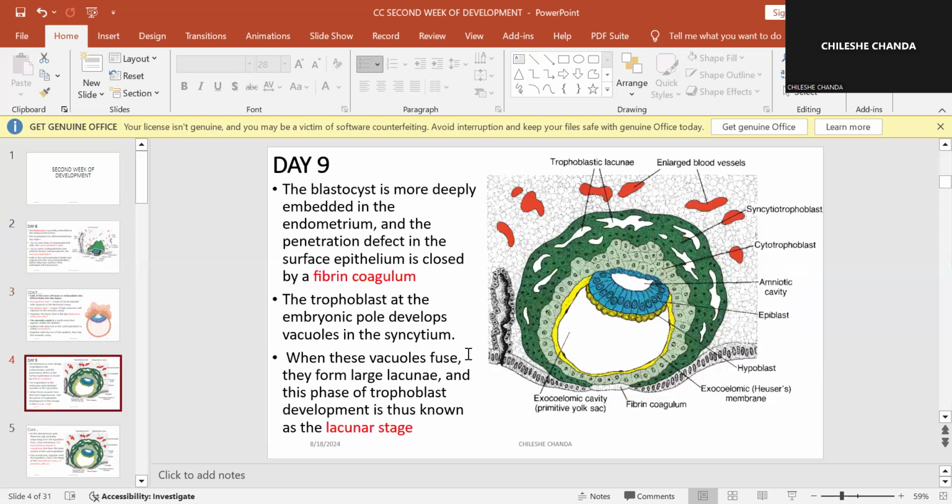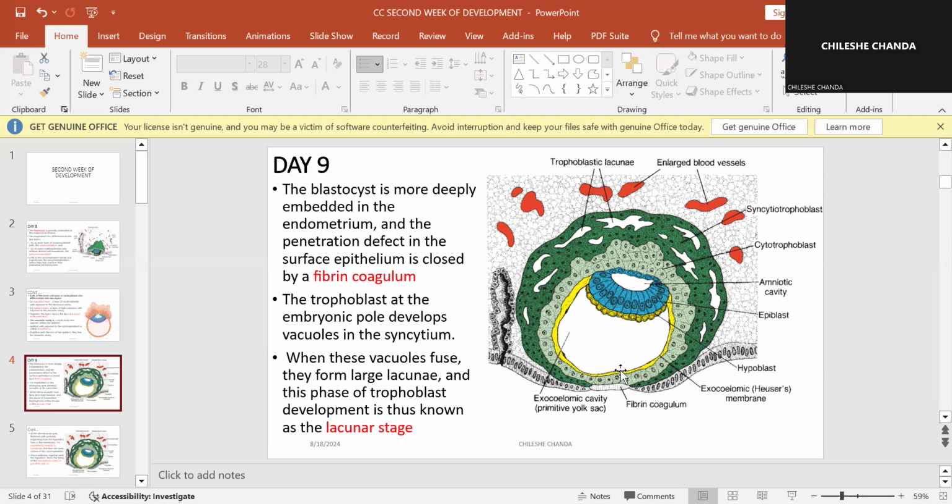Okay, so by day 9, we are saying that the blastocyst has embedded deeply into the endometrium. It is now completely in, if you've noticed. This is the endometrial stroma, and this is the uterine cavity, and it has completely gone in. And at the point where it had entered into the endometrial stroma, we just have this plug that is known as the fibrin coagulum. This is what happens on day 9.